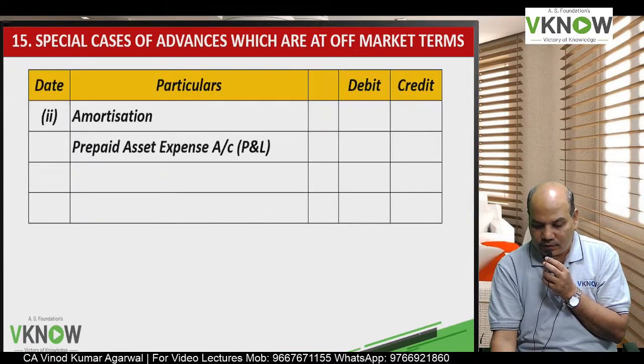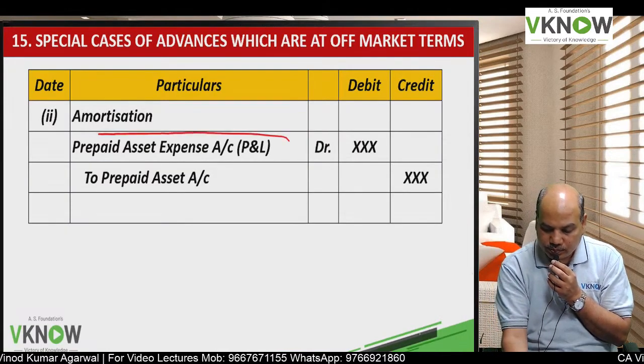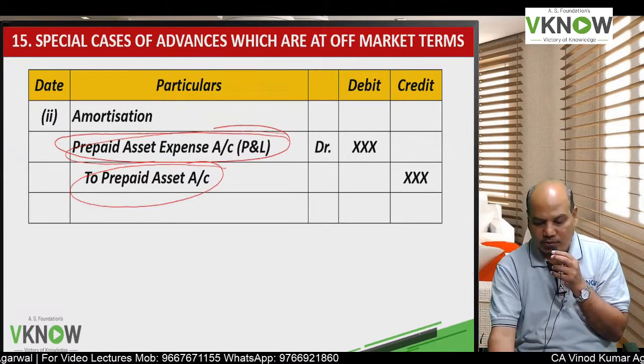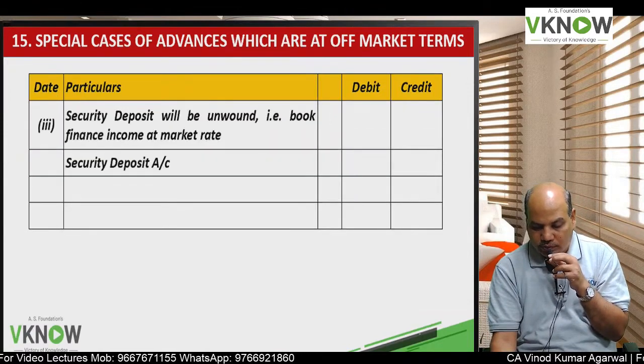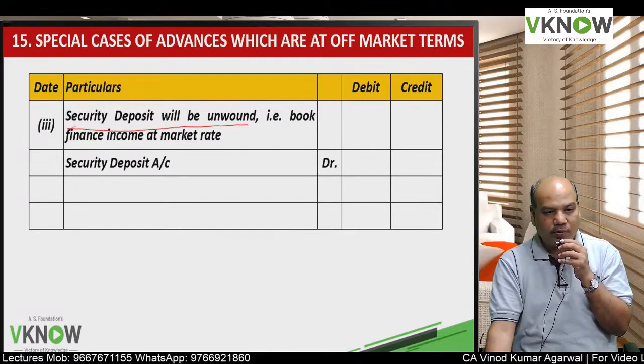Then every year you are going to amortize that prepaid asset: expense account debit to prepaid asset account, and this will be transferred to profit and loss account, and security deposit will be unwound.